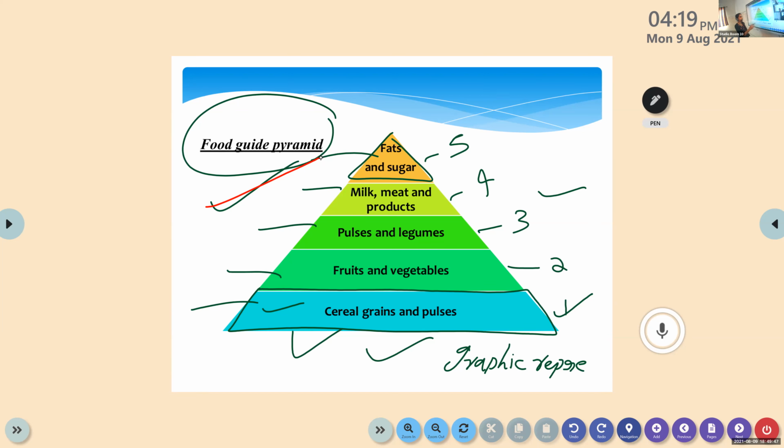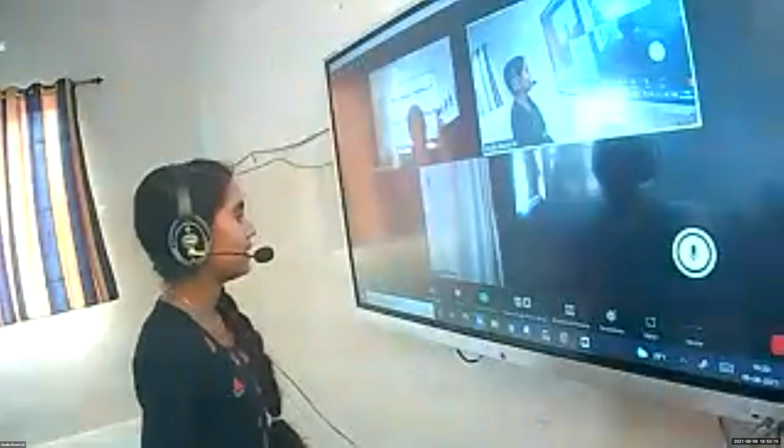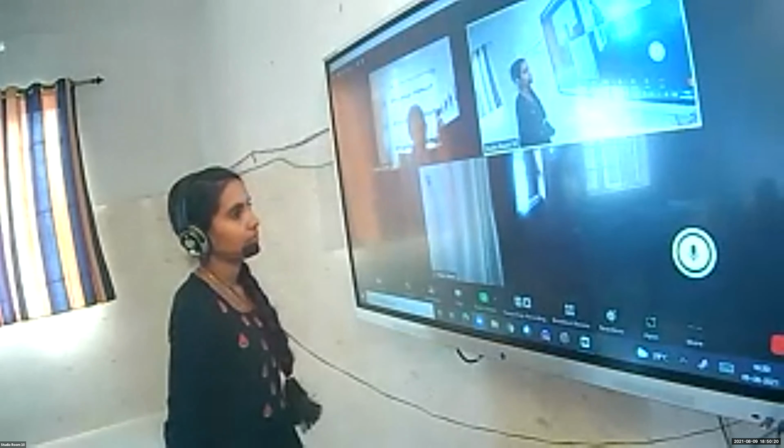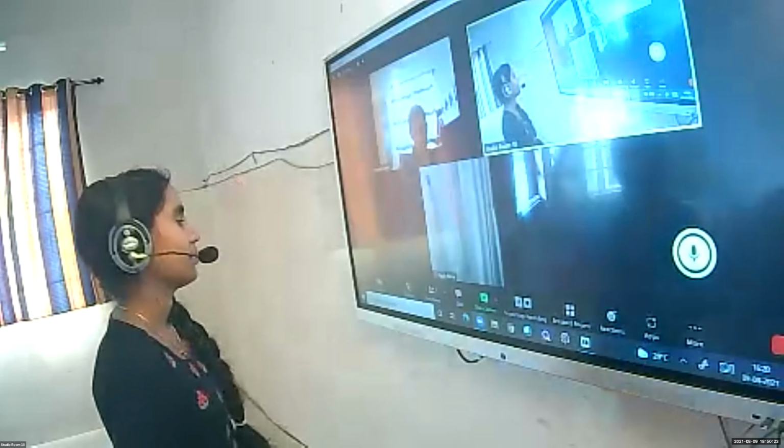So on the base of importance as well as the size, we put all these foods in each shelf. We put all these things in each shelf. So each shelf for each food group. So the last shelf, that is the most important shelf. And also we need to include more amount of servings. This last one. And least important at the top, fats and sugars. Is it clear? Any doubts, Nestle? No, right? Sanjana?